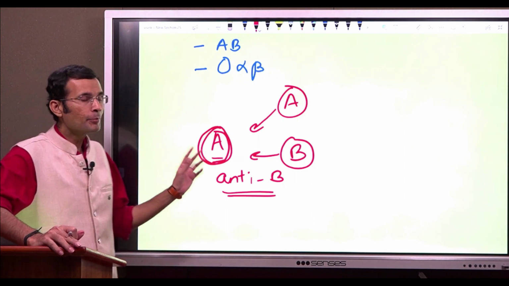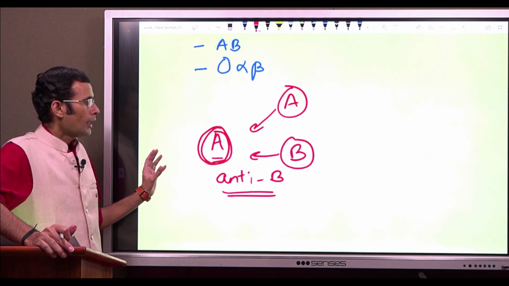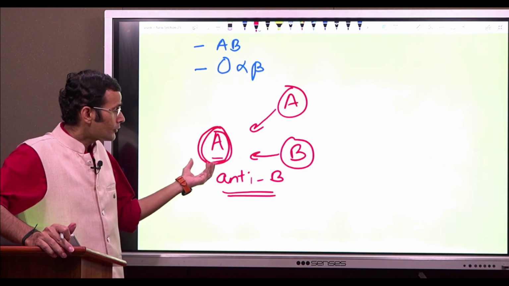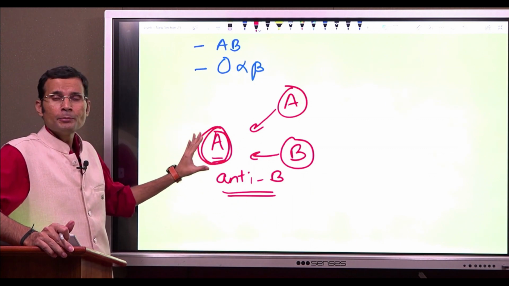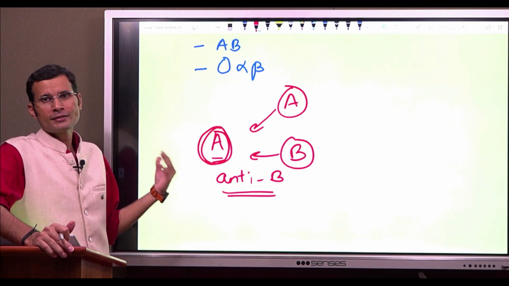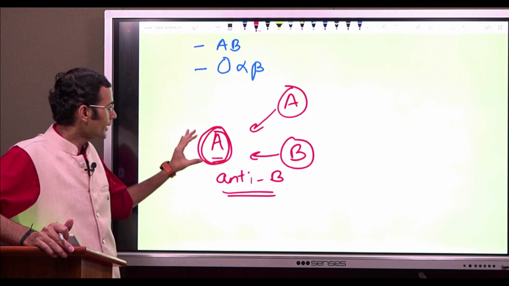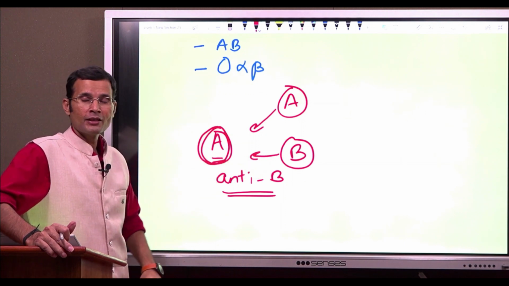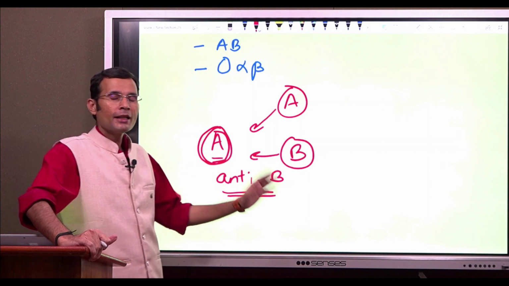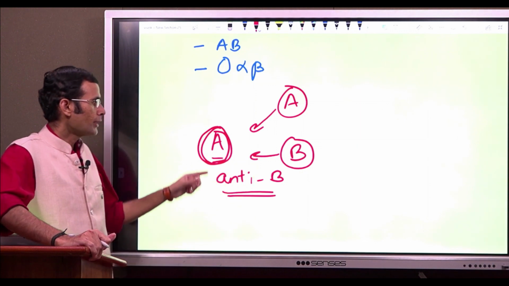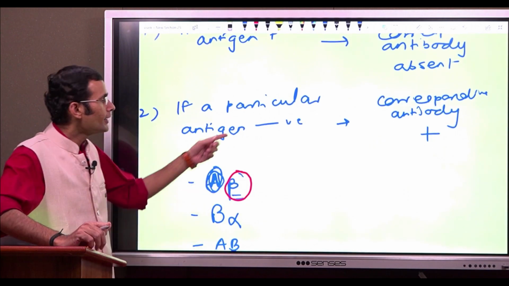So remember, A and B antigens are present elsewhere outside the body, and therefore when the child gets exposed to both these antigens, what is self will be recognized as self and no antibodies are formed. So no anti-A antibodies in the case of blood group A, but B is recognized as non-self by the immune system, and antibodies are formed against B. So that explains the second part of the Landsteiner law.